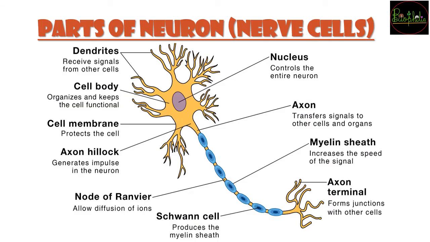So first of all, as our topic is about the neural system and its coordination, we need to understand its fundamental and structural unit. The structural and fundamental unit of the nervous system is going to be the neuron. Everyone needs to be very specific about what a neuron is. Neurons are microscopic structures, but still, these are the structural and the functional units.